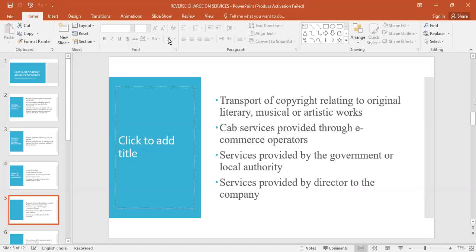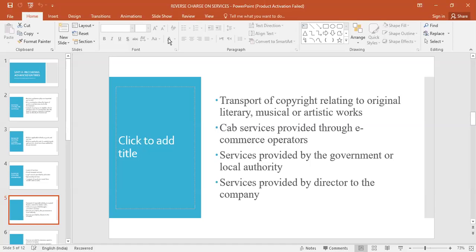There are different Ola services, a lot of cab services. The buyer has to pay reverse charge mechanism, not the drivers. That means the aggregators, the service provider, that is the person receiving the service, they have to pay RCM. Similarly, services provided by government or local authority. Those receiving services from the government or local authority have to pay RCM.